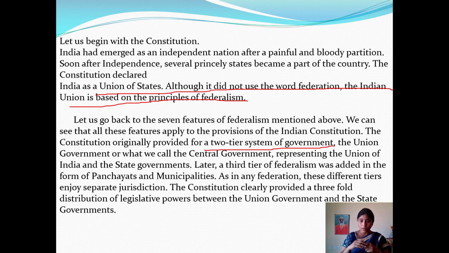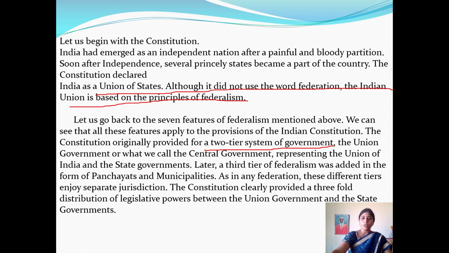One is the union government, the first government, and the second one is the state government. Initially, we adopted only a two-tier system, union or central level, and state level.